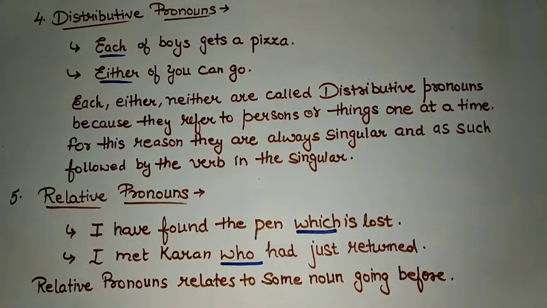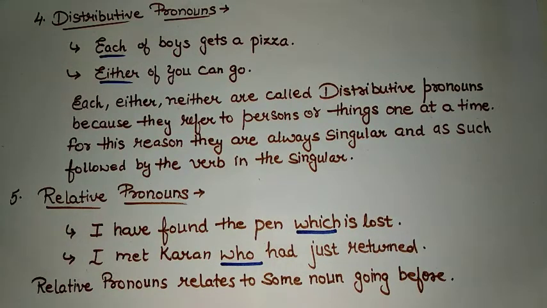Relative pronouns relate to some noun going before. Means if I say I met Karan, now which person am I talking about? Who had just returned. So there's a relation between Karan and the person who had just returned. So relative pronouns are used to show the relation with some noun.